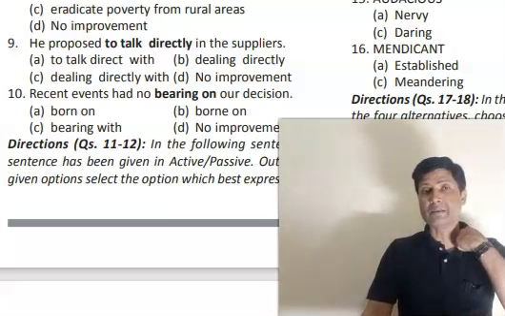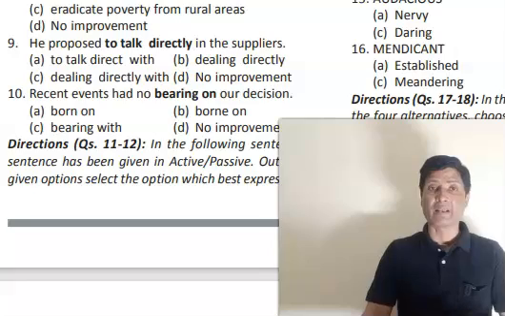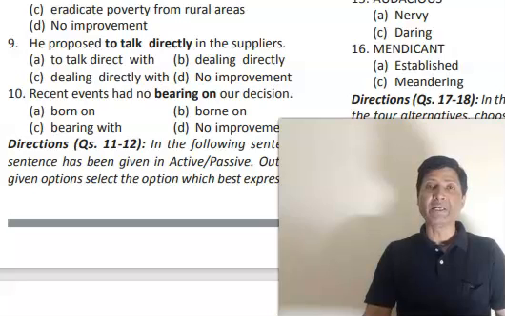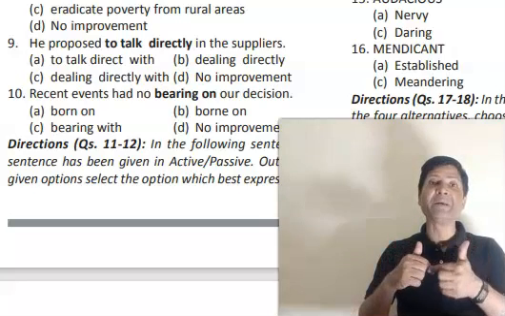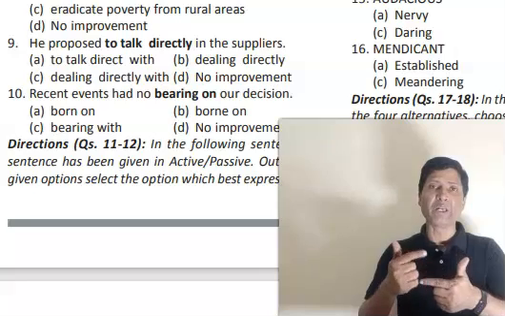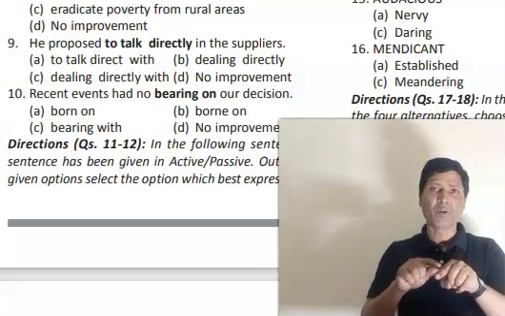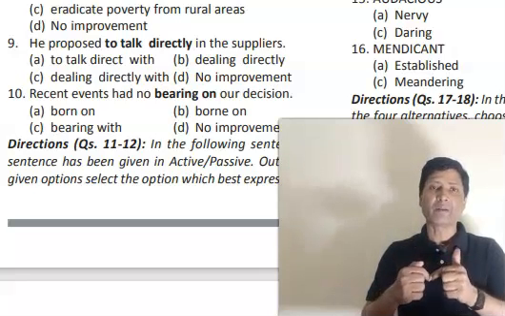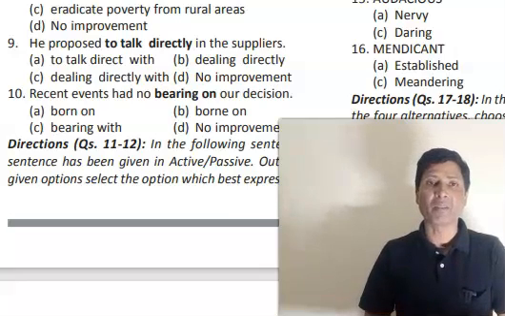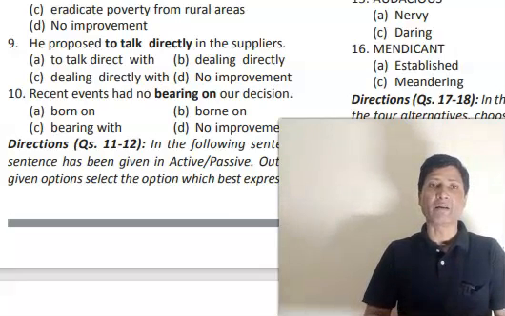See, direct and directly, both are adverbs. The difference is, deal directly means without any intermediary. If there is no intermediary in between two parties, that is directly. That is dealing directly.